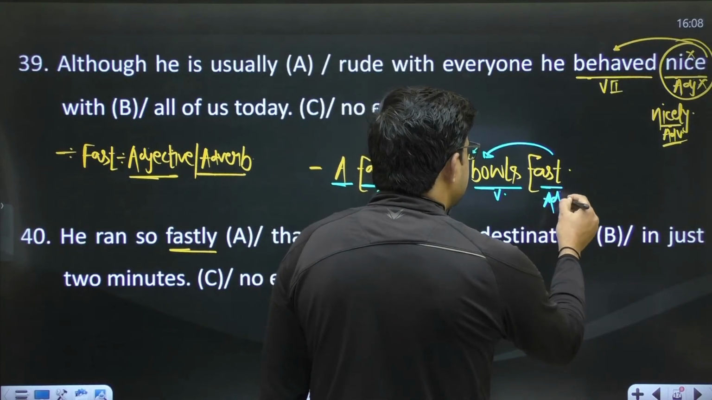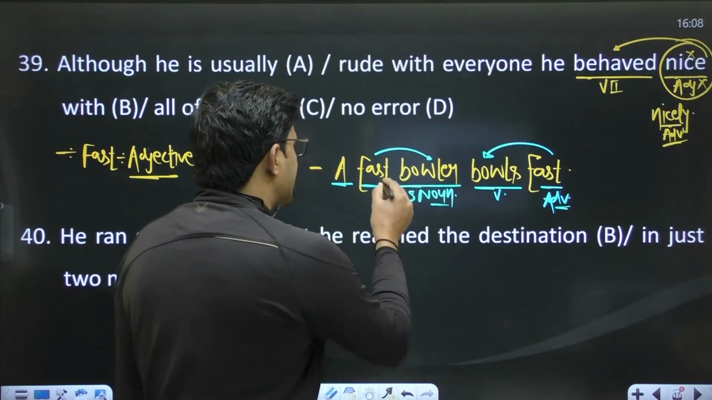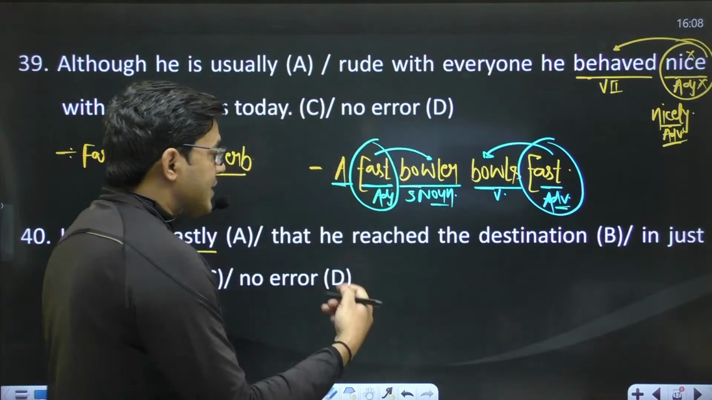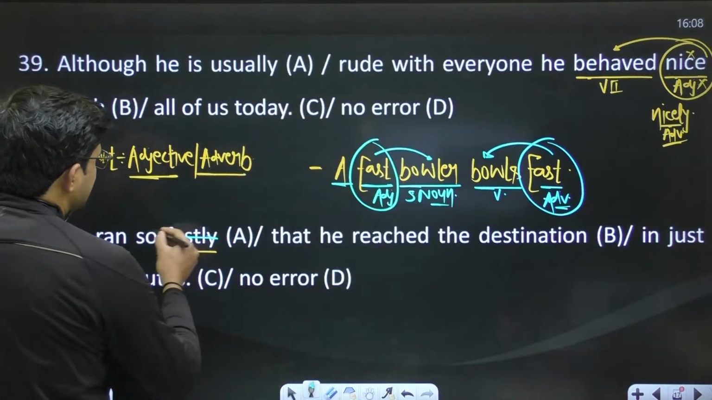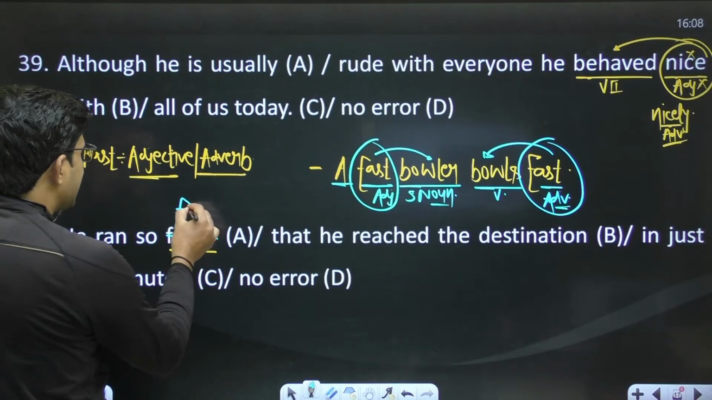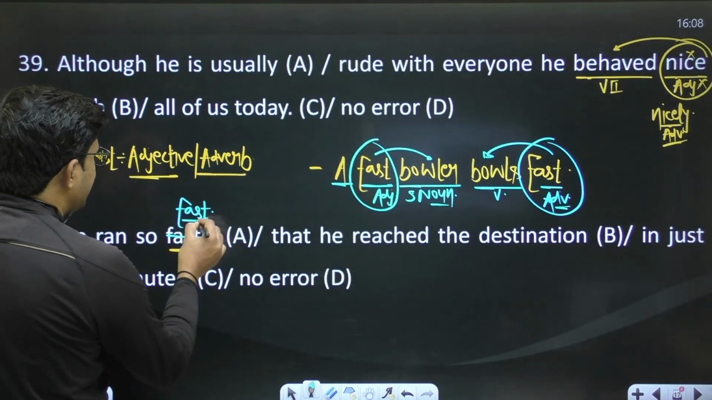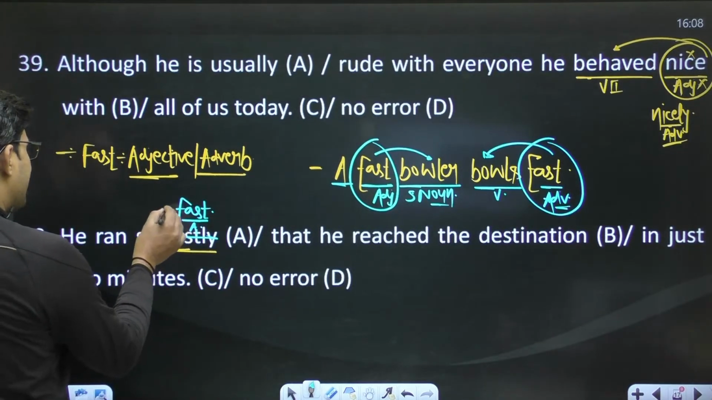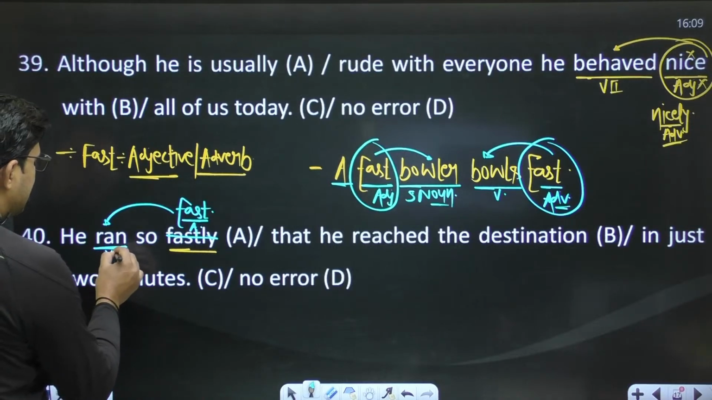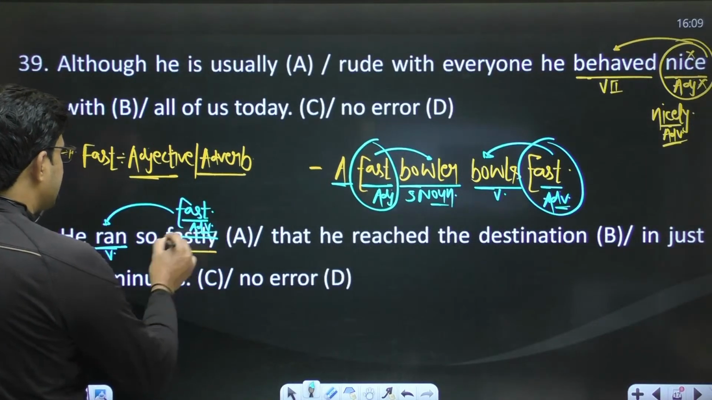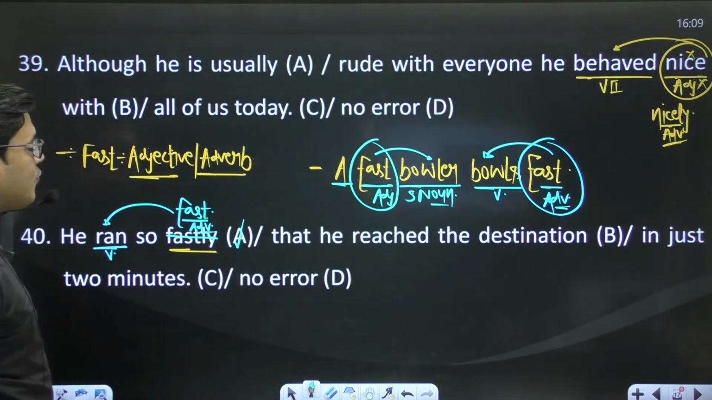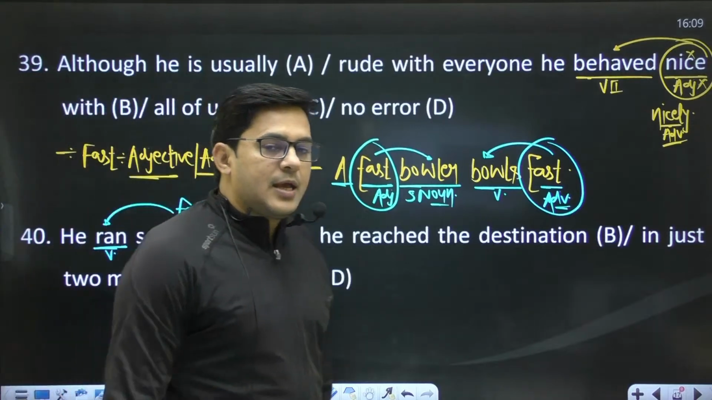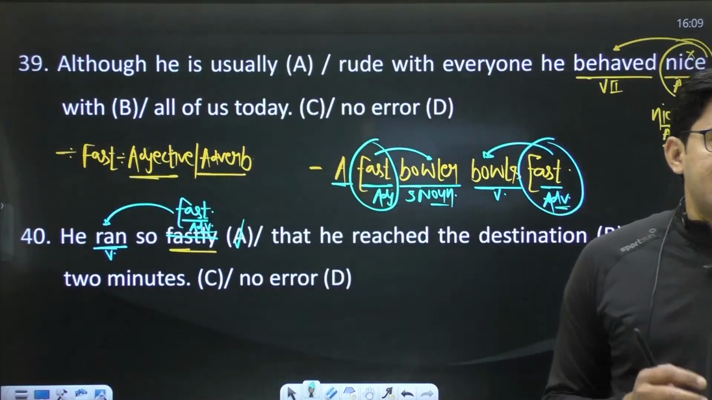So the concept is what? The word fast is adjective as well as adverb, and that's why we don't have a word fastly. Whenever you get the word fastly, drop that particular word. The reason is you don't have a word like fastly in the entire English language. To qualify a verb we need an adverb, and that adverb will be fast. The sentence will be: he ran so fast that he reached the destination in just 2 minutes. So part A has an error.